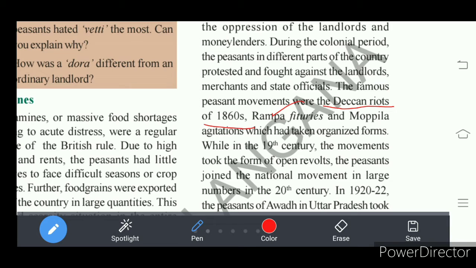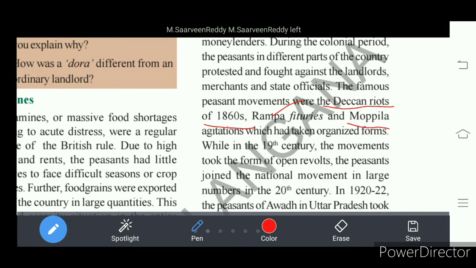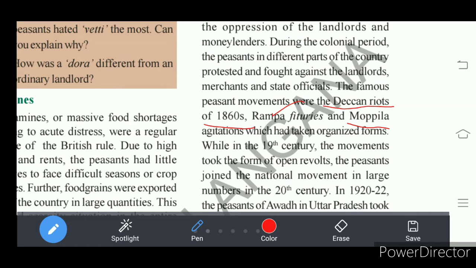And the Mopila rebellion, in the Malabar region in Kerala. There also peasants organized an agitation against the feudal lords, that is, landlords.